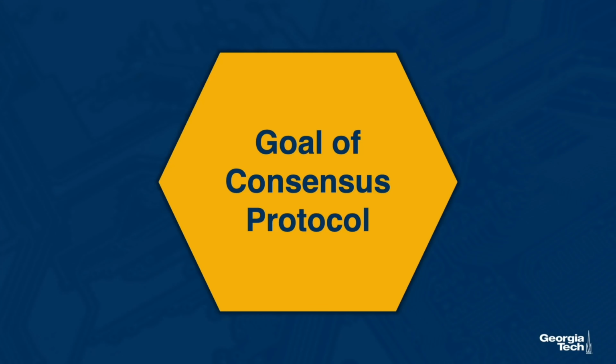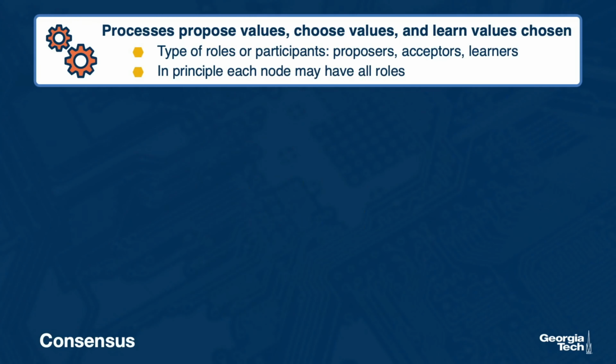Let's informally see what is the role of a consensus protocol one more time. Remember, by a consensus protocol, we mean that a group of processes in a distributed system can agree on what is the value of a shared state, and we need an algorithm or a protocol that will make sure that such agreement can be reached, that the value on which the processes will agree is a valid value that was indeed proposed by somebody. To do this, we will consider a distributed system where nodes have different types of roles.